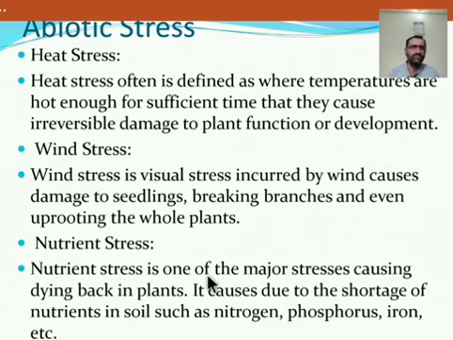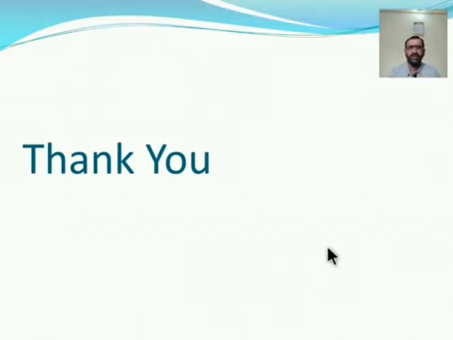Next one, nutrient stress. Nutrient stress is one of the major stresses causing dying back in the plant. Due to the deficiency of nutrients, dying back of the plant can occur, caused by a shortage of nutrients in the soil, such as nitrogen, phosphorus, iron, etc. There are 16 major and minor elements responsible for plant growth. If there is a deficiency of these nutrients in the soil, they directly cause nutrient stress. So this is about nutrient stress, and this is the last abiotic stress.